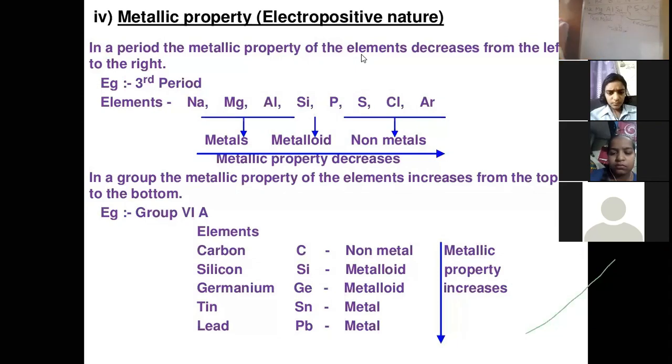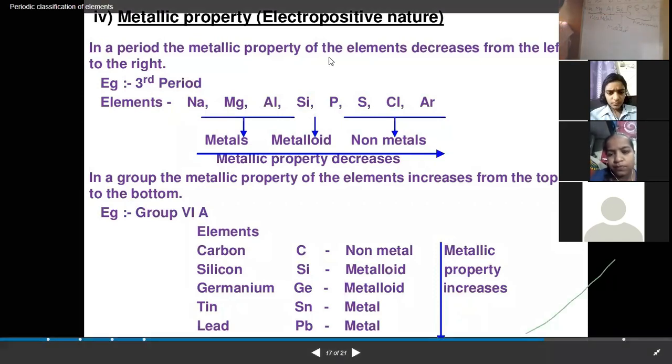So when we move across a period from left to right, the metallic property of the elements decreases. This is about the metallic property. Why? Because their electropositive nature goes on decreasing and the electronegative nature goes on increasing.